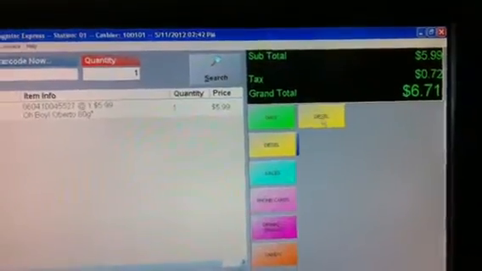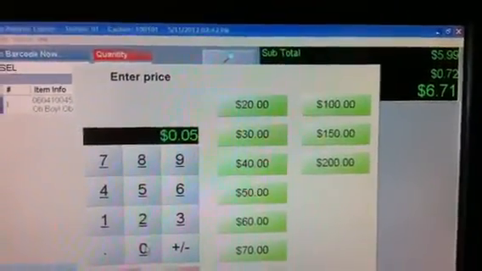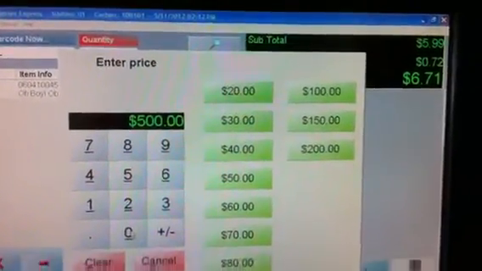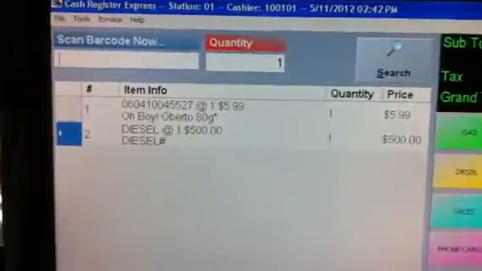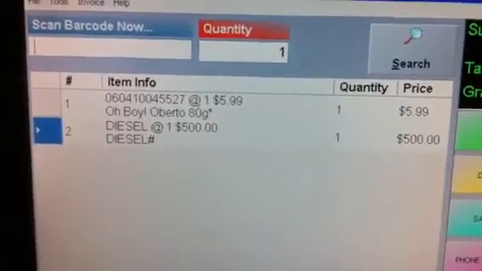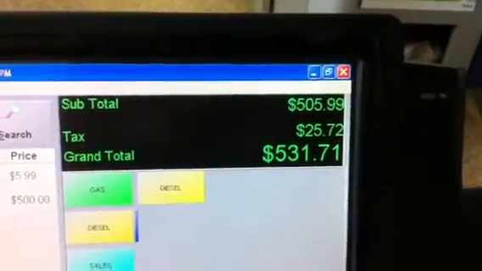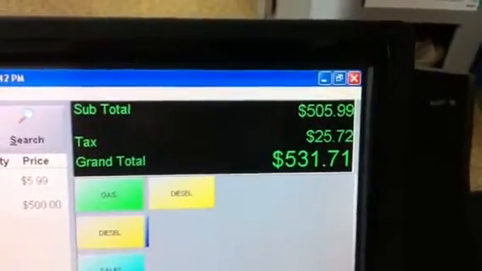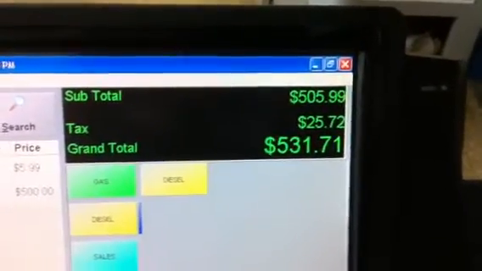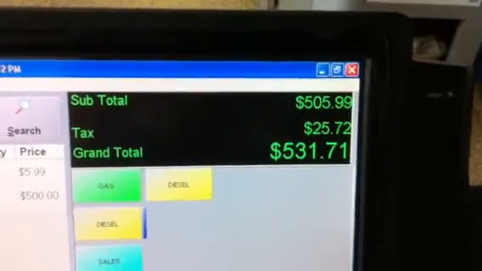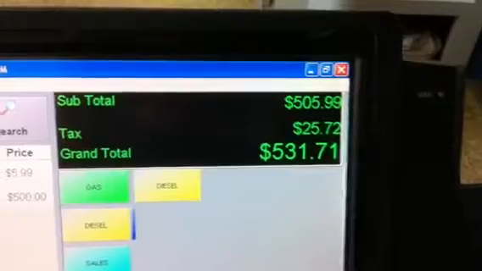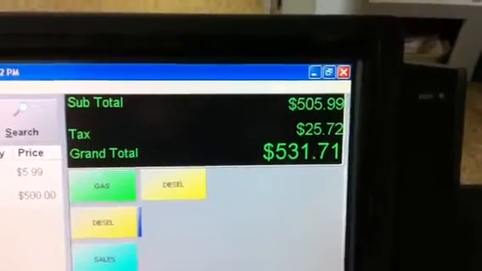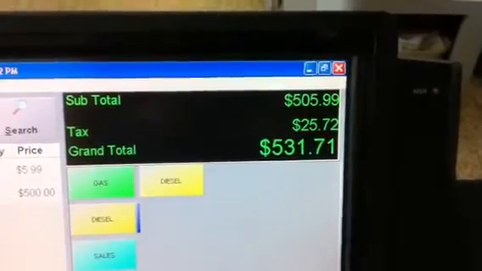Now if I enter the same sale, 500, okay, it does come as 500, but on the other side it puts tax, additional tax, which is $24 something on the $500. So the fuel usually has the tax included, but in this example here it adds additional tax on